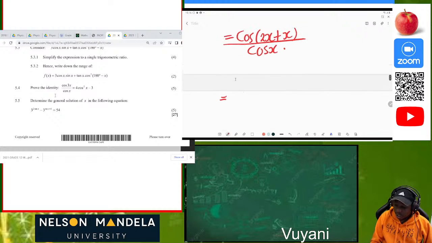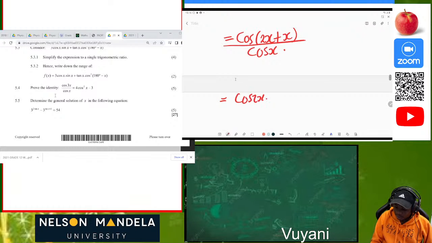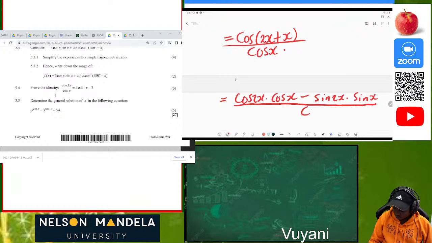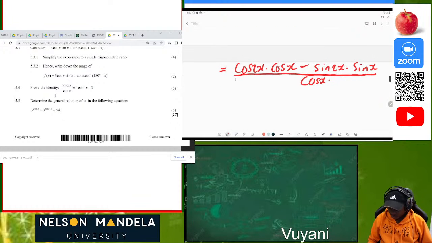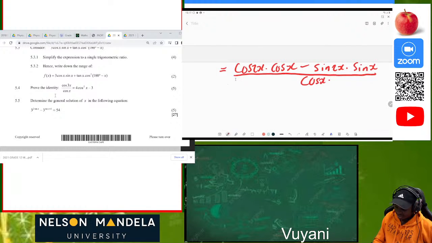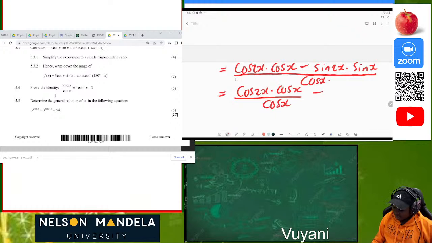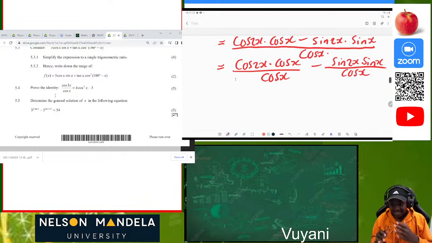Our compound angles will be cos of 2x multiplied by cos of x minus sine of 2x times sine of x, all divided by cos of x. Okay, we are getting somewhere. This is interesting. Let's go. Cos 2x multiplied by cos of x divided by cos of x, minus sine 2x multiplied by sine x, all divided by cos of x. Wow. Why are we doing this?